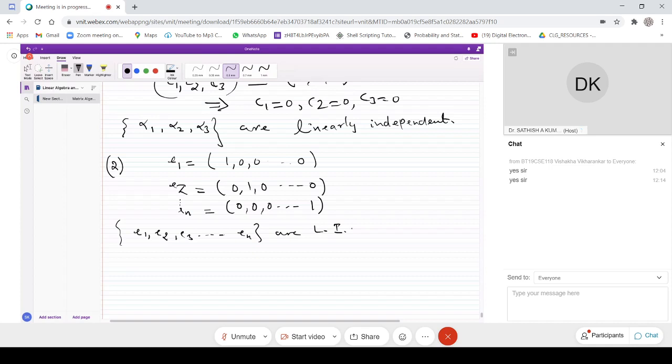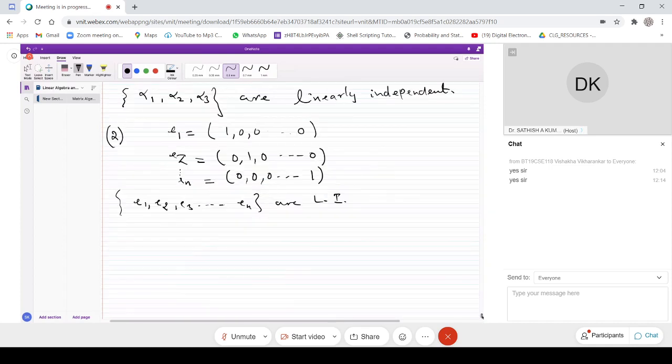So these are the things we can talk about: linearly independent and linearly dependent. Maybe we can have one more example, one example for linearly dependent also. Suppose you consider this example.